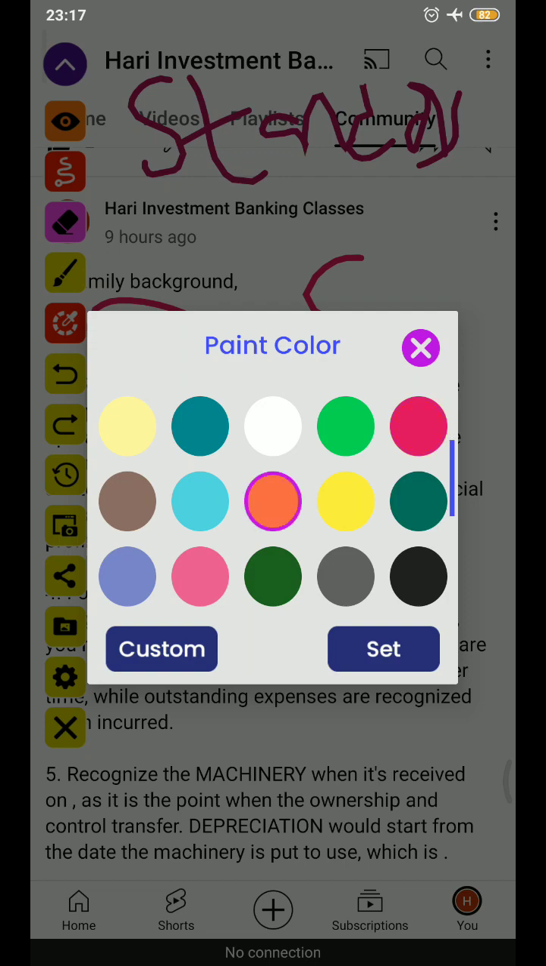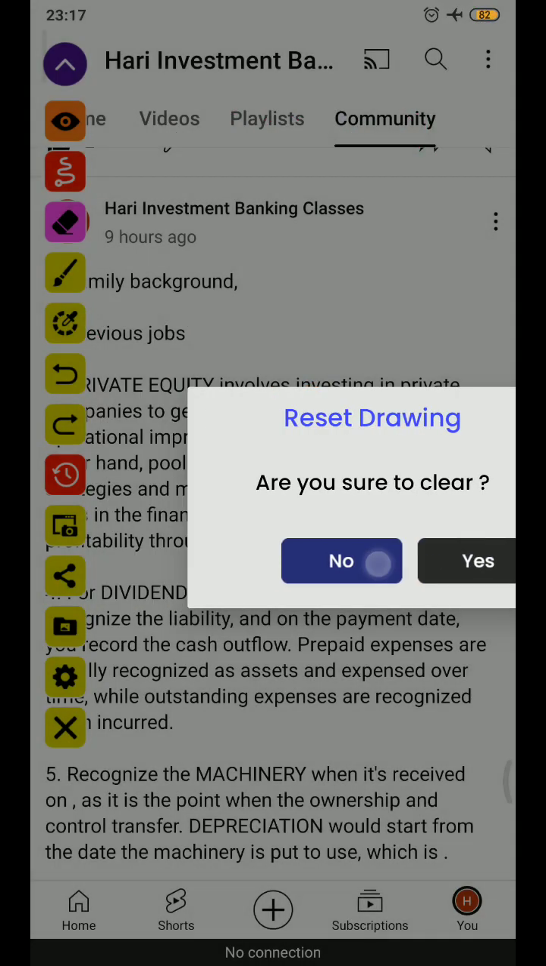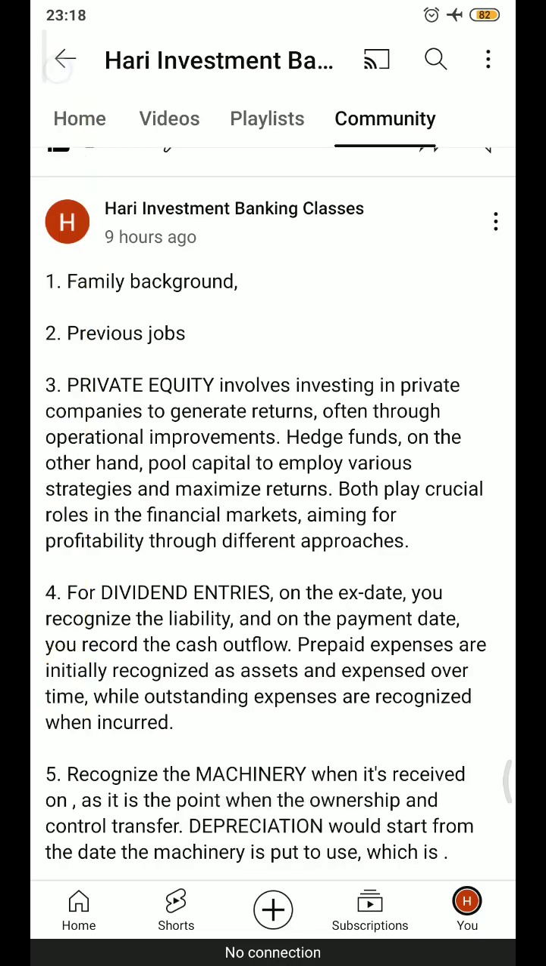Next, what is private equity or hedge funds? Private equity always means a private company, aiming to generate a return, often through operational improvements.